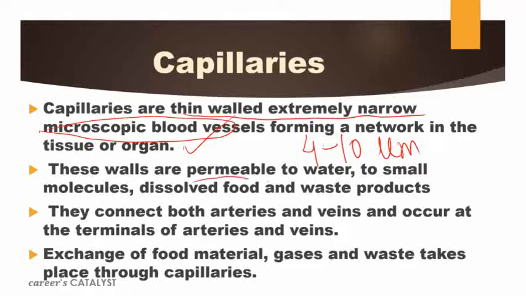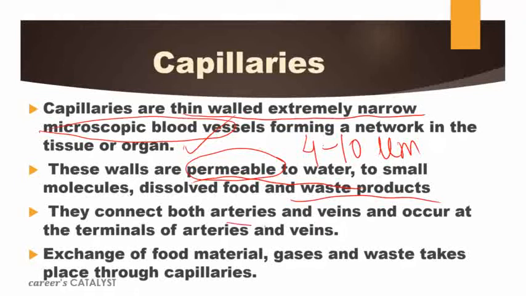These walls are permeable to water, small molecules, dissolved food, and waste products. Because of this permeable membrane, capillaries help to exchange materials like nutrients, oxygen, waste material, toxic material, and hormones easily.